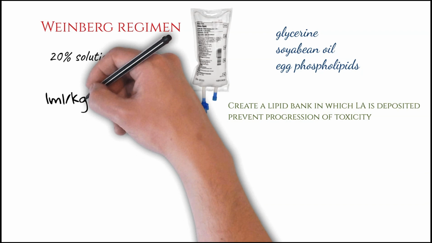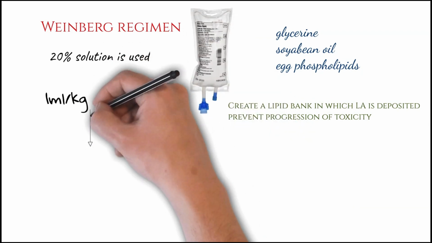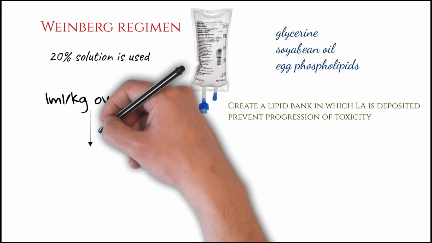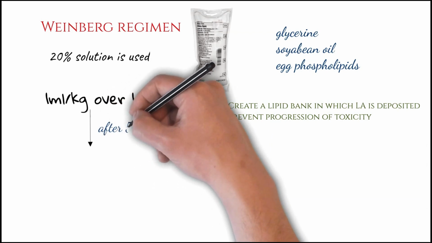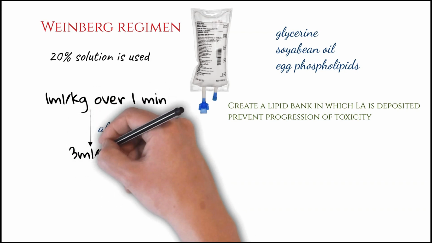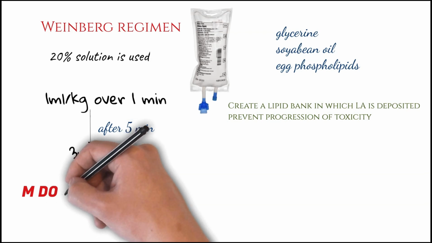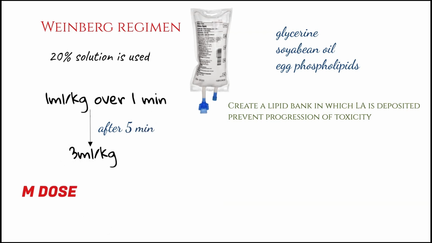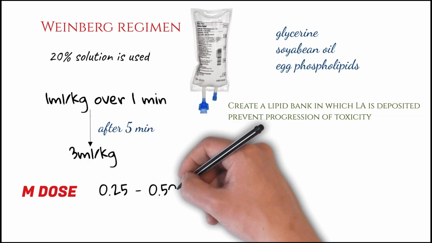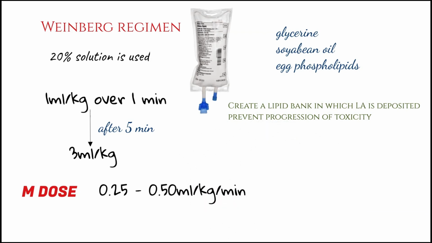It is used at a dosage of 1 ml per kg over 1 minute, and after 5 minutes, the dosage is increased to 3 ml per kg. So we will be using 1 ml per kg over 1 minute, and after 5 minutes, 3 ml per kg, followed by the maintenance dose of 0.25 to 0.50 ml per kg per minute. So this is how you will manage the refractory cases of LAST.